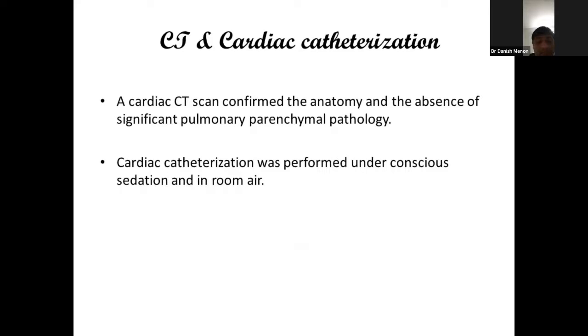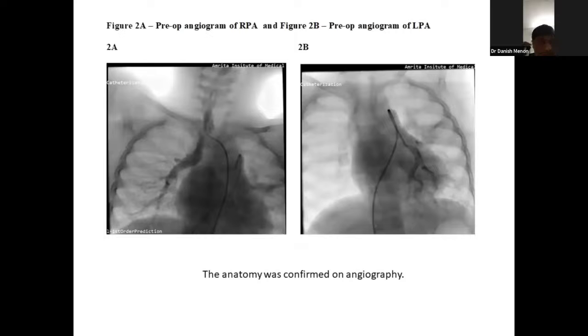He underwent hemodynamic assessment by cardiac catheterization. Figure 2a depicts the preoperative angiogram of the RPA showing an end-hole catheter via the arterial site at the base of the right common carotid artery, showing a duct arising from the medial aspect of the right common carotid artery. Figure 2b depicts the preoperative angiogram of the LPA showing an end-hole catheter via the venous side through the main pulmonary artery, which continues as the left pulmonary artery, showcasing the disconnected branch pulmonary arteries.